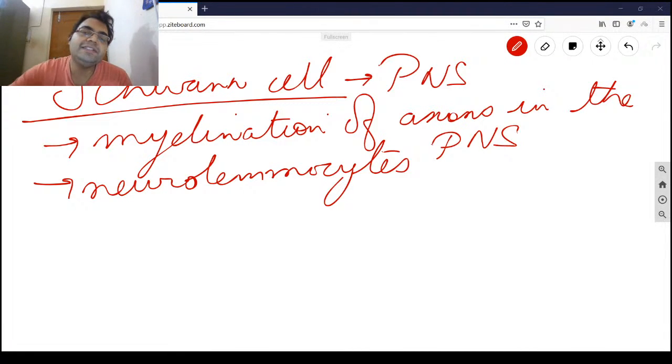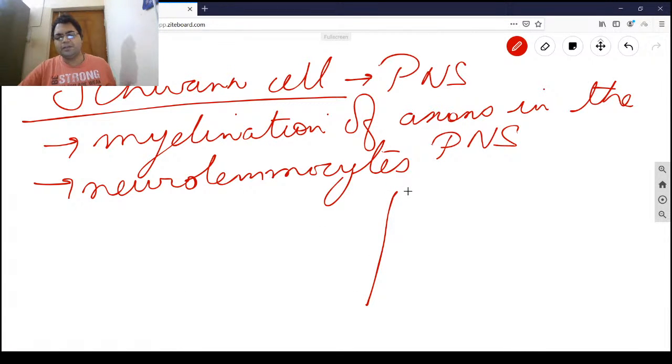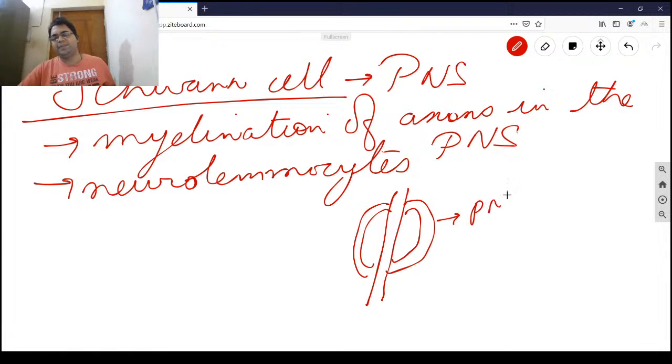So what happens is, wherever a Schwann cell covers an axon, the outer surface of the Schwann cell plasma membrane is then known as the neurolemma. We have the axolemma, but when the Schwann cell is covering, suppose this is the axon, and the Schwann cell is covering like this from both directions. I'm drawing it like this because I can't draw in 3D. So the outer surface of the plasma membrane of the Schwann cell covering the axon will be known as neurolemma.